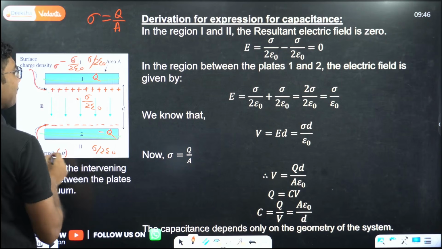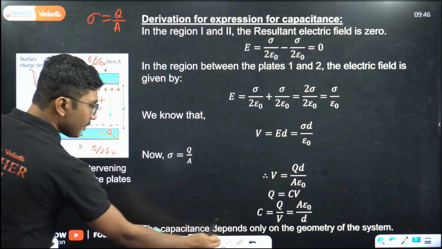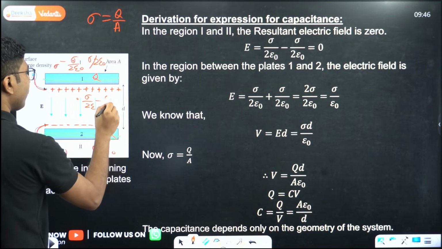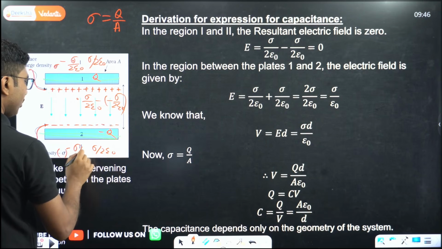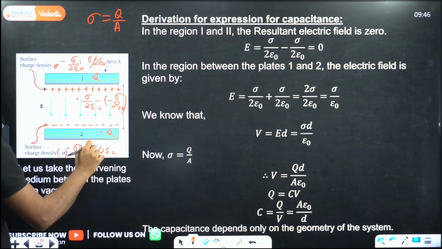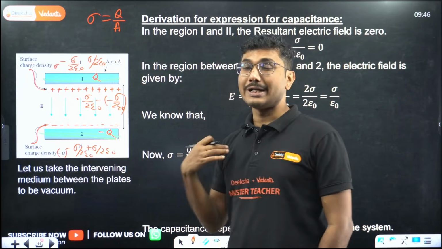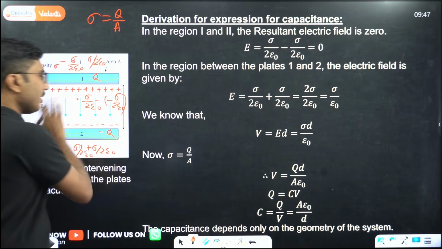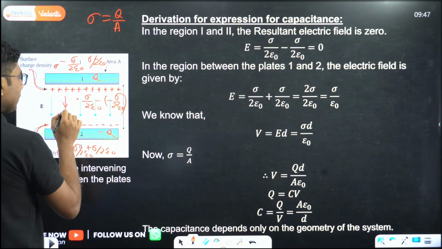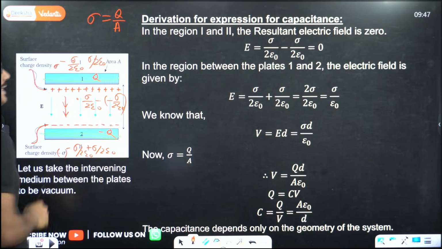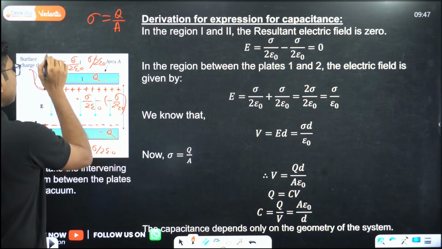Now what about this one? This one will not be minus, but plus. Why will it be plus? It will actually be minus of minus sigma by 2 epsilon naught. For electric field, we always say that we do not consider the sign of the magnitude, we only consider the direction. If you are wondering, electric field due to positive charge will be away, electric field due to negative charge will be towards, so they basically get added. For outside the plate, here it will be away, here it will be towards, so they will cancel.